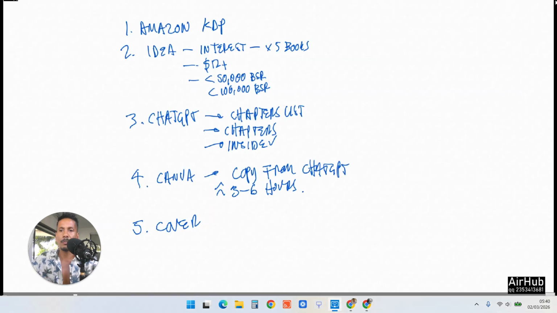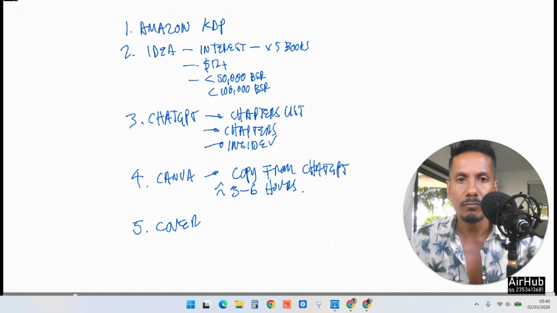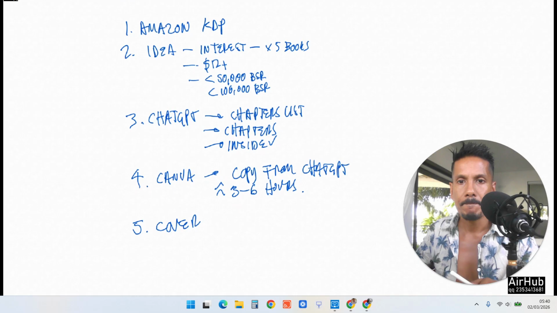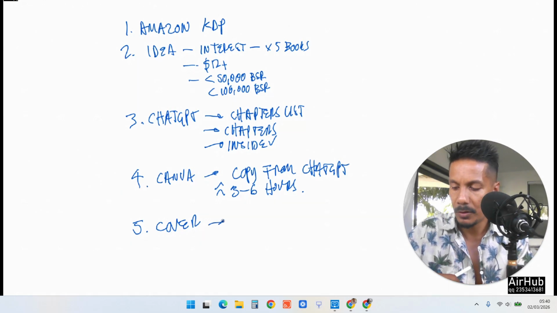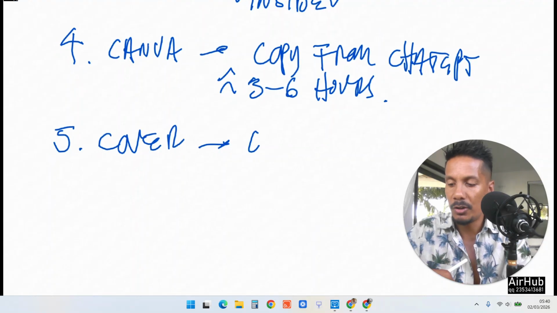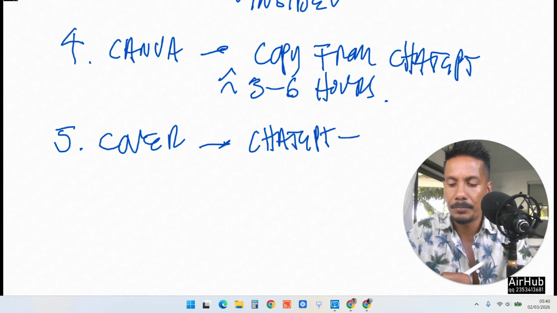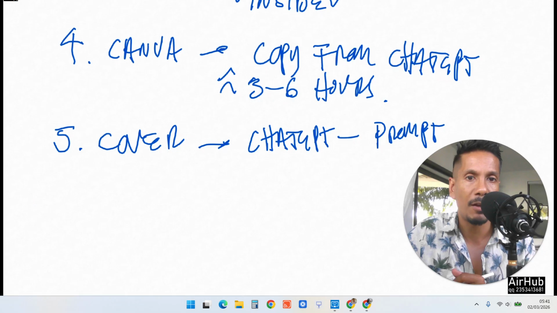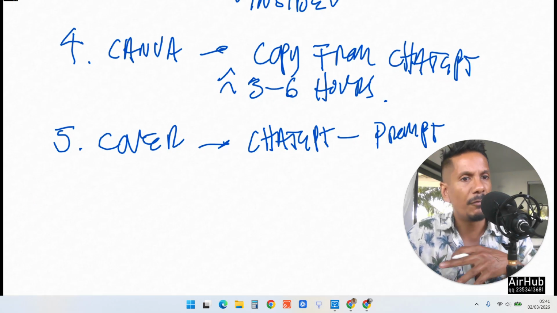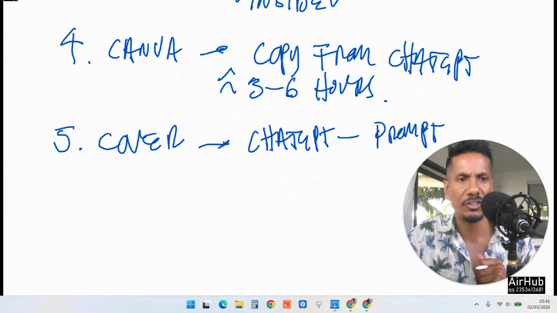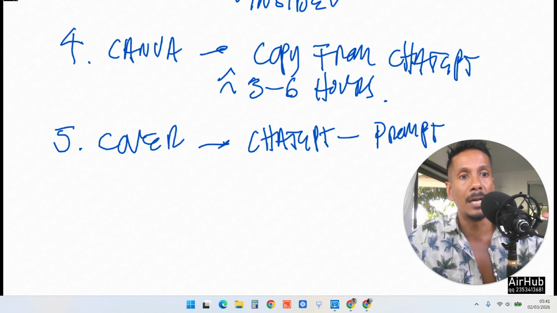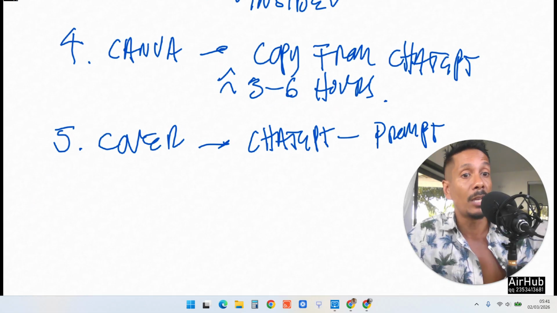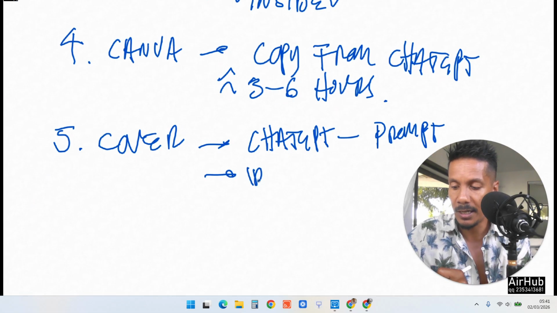Okay, so let's summarize this now. How do you do your cover? You ask ChatGPT for a prompt, a descriptive prompt. Let ChatGPT do the heavy lifting for you. And then if it's not looking right in Ideogram, you can go back to ChatGPT and say that was looking a bit too adult-like, or that was looking a bit too cartoony, make it a bit more like this. Then ChatGPT will give you the prompt, and then use it in Ideogram.